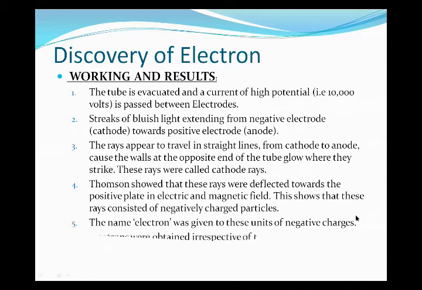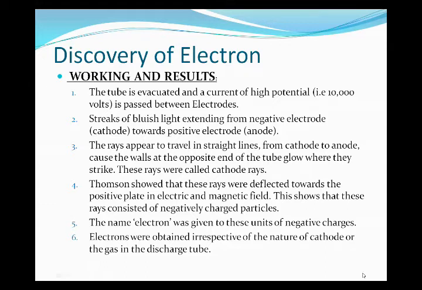Then, electrons were obtained irrespective of the nature of the cathode or the gas in the discharge tube. At the last, it shows that it doesn't matter which type of gas is present in the discharge tube. Any type of gas shows the same result: every gas has the electron, having the negative charge. This is all about the discovery of the electron.